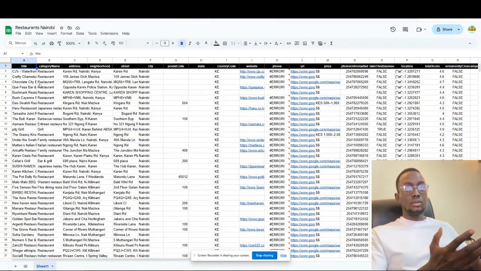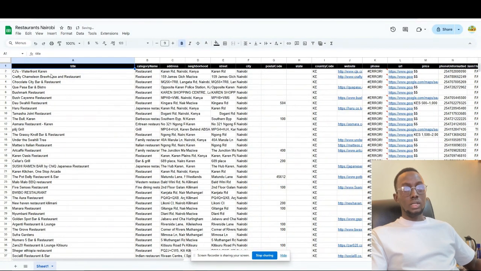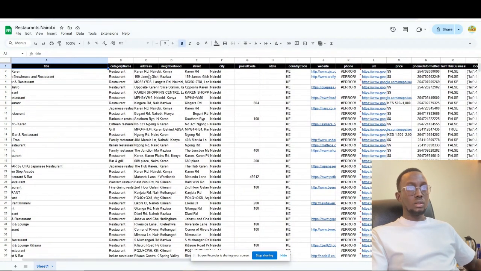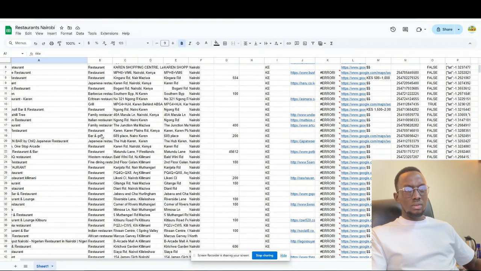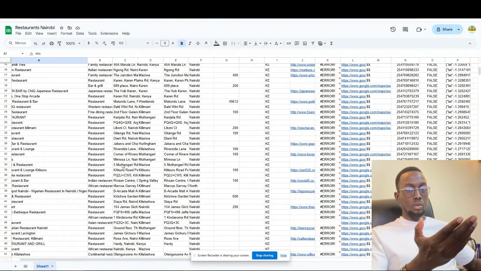See? You have all the restaurants, title, see CJ's, Waterfront, Current, Crafts Chameleon. Yeah, all these restaurants. You see Bush Cayenne Restaurant, P&J Grill, and it has everything, you know, the neighborhood, where it's located, restaurant grill, Eritrean, even tells you fine family restaurant, Italian, fine dining. Like it gives you the information of the neighborhood where it's located.